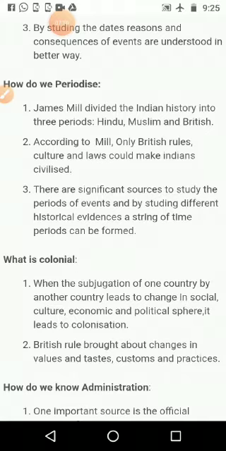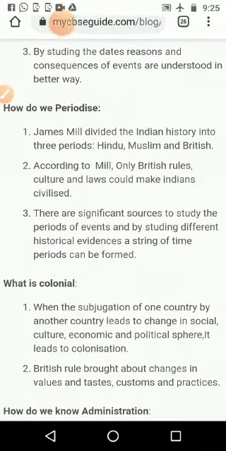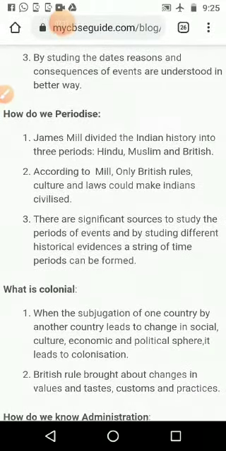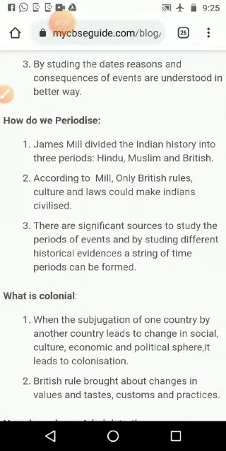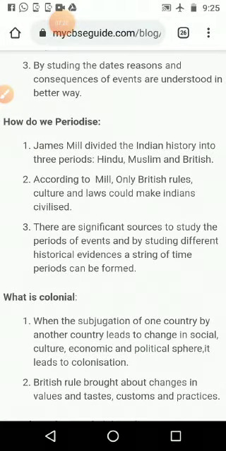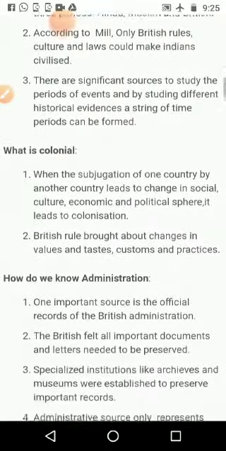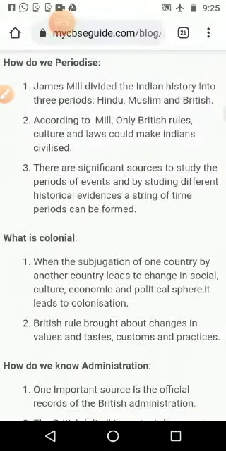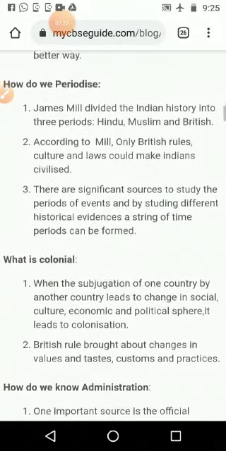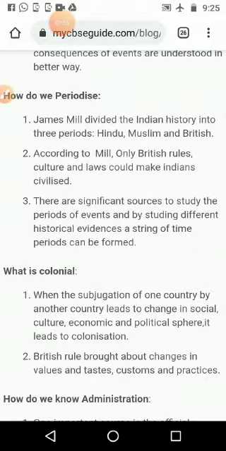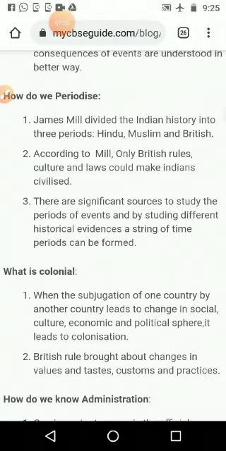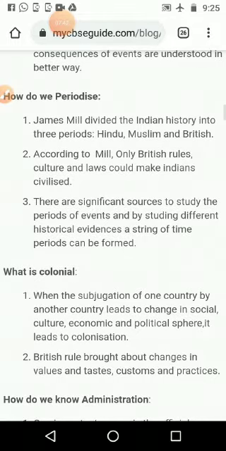There are significant sources to study the periods of events. By studying different historical evidence, a string of time periods can be formed. We know that from 6th standard we studied archaeological sources and like that, and many sources are available for us to understand history. When Indian historians made the periods, we made a periodization: the ancient period up to the 8th century, then the medieval period from the 8th century to the 18th century.